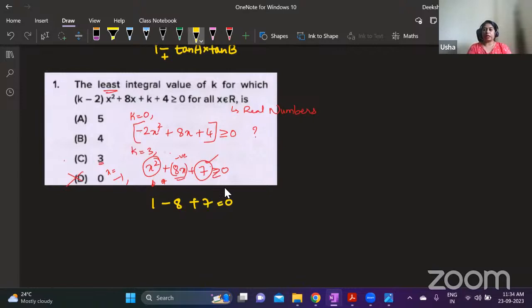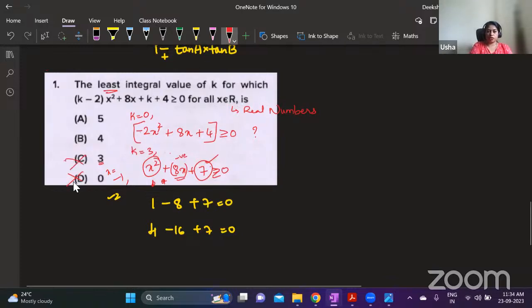Any number greater than -1, when you take the value, if you take -2, -2 square is 4. 8 into -2 is -16 and then 7. Understood? Here again, the negative number is greater. Therefore, this is also not our answer. I think 4 should be correct. So check all the values and then you will get the answer.